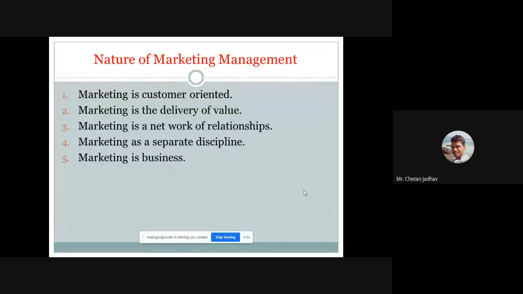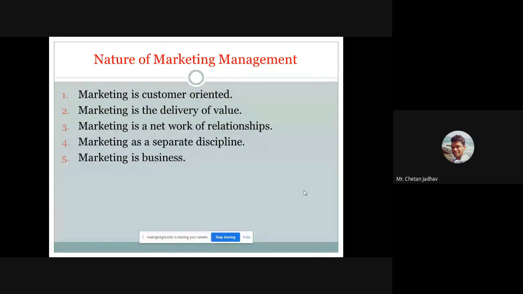Marketing as a separate discipline. Marketing has its own separate rules and regulations. It is not just making a product or doing some sales of our products. It has its own separate discipline.